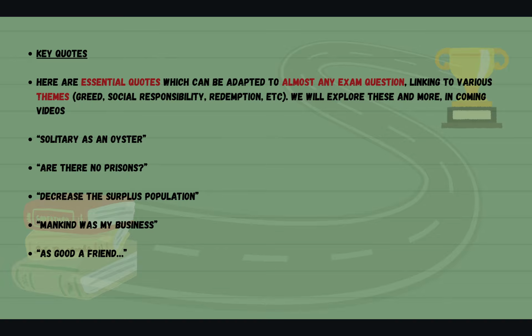Here are some of the key quotes which can be adapted to almost any exam question for this text, linking to various themes such as greed, social responsibility, redemption, etc. And we're going to explore these themes, the quotes and the characters and more in coming videos. So we have a few here for your revision. We have "solitary as an oyster", "are there no prisons", "decrease the surplus population", "mankind was my business", "as good a friend".